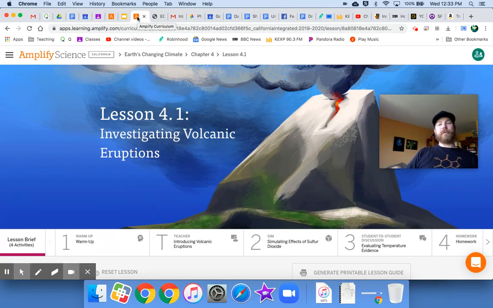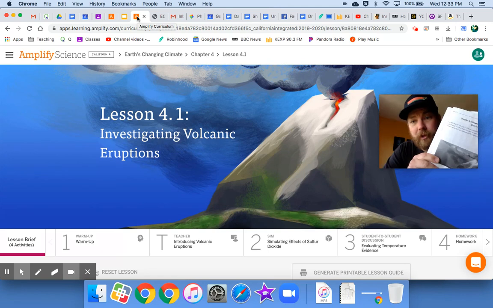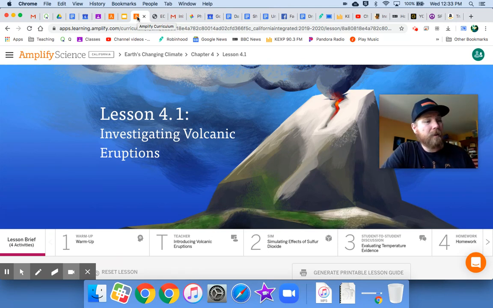But I'm going to read a couple things. First, I'm going to read our chapter introduction. Volcanic eruptions and climate. Humans are not the only factor causing climate change. Volcanoes can have a huge impact on the climate. Analyze evidence and decide for yourself what effect volcanic eruptions can have on Earth's climate and atmosphere. All right. I'm intrigued. I want to know more.